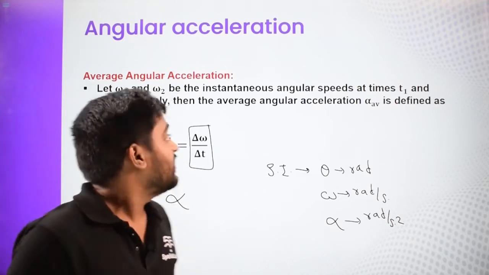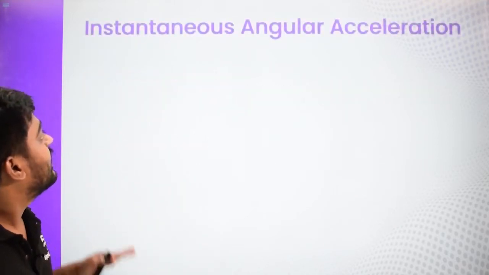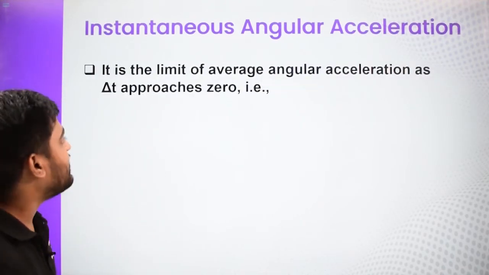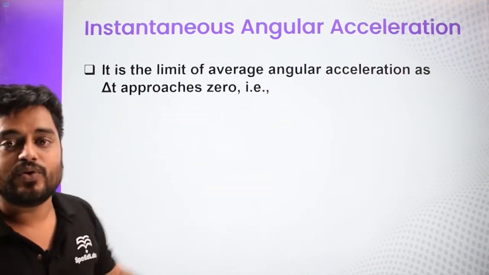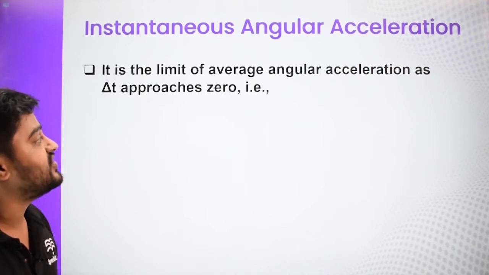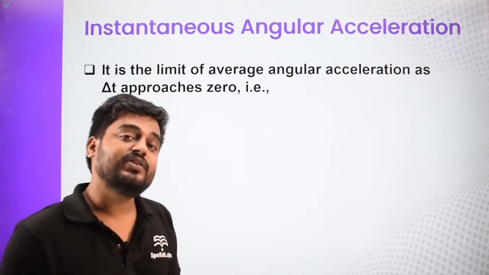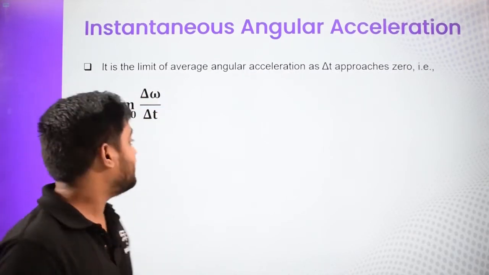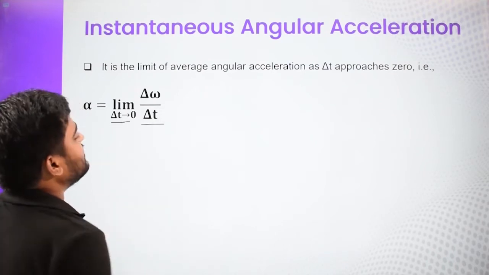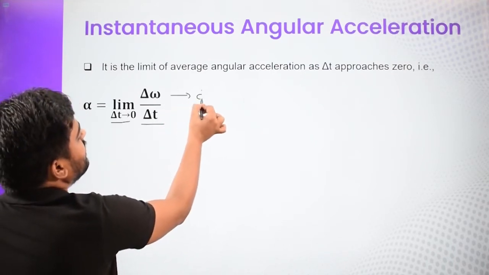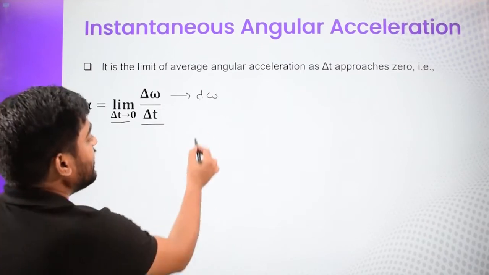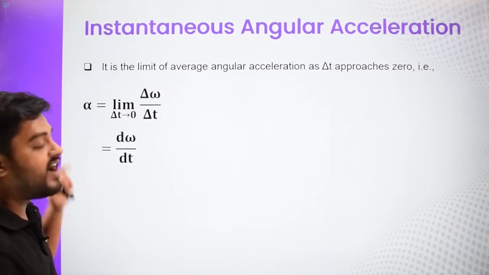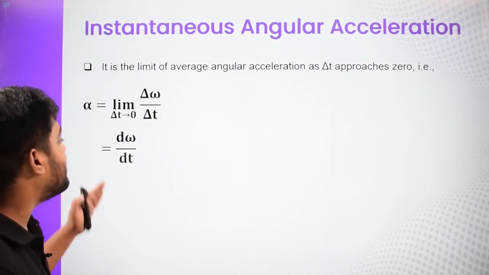And now let us discuss the instantaneous angular acceleration. So what is instantaneous angular acceleration? Again, same thing. We will say as delta t approaches 0 in average angular acceleration, it becomes instantaneous angular acceleration. So we will say delta t approaches 0 in delta omega by delta t, that is the average angular acceleration, and time is approaching 0. So this becomes a very small change in angular velocity, and this becomes a very small change in the duration. So the next formula which we get is that alpha, instantaneous angular acceleration, is d omega by dt.